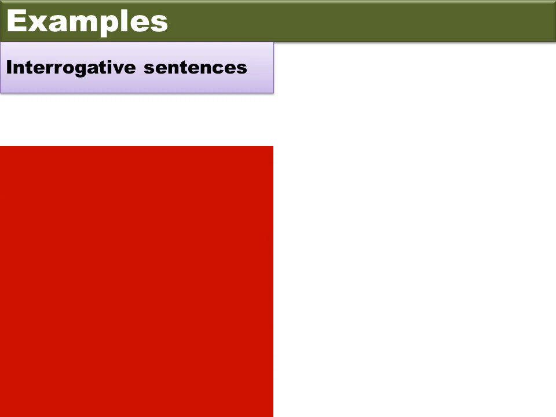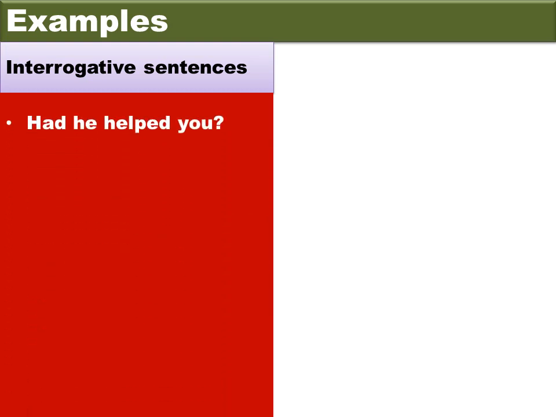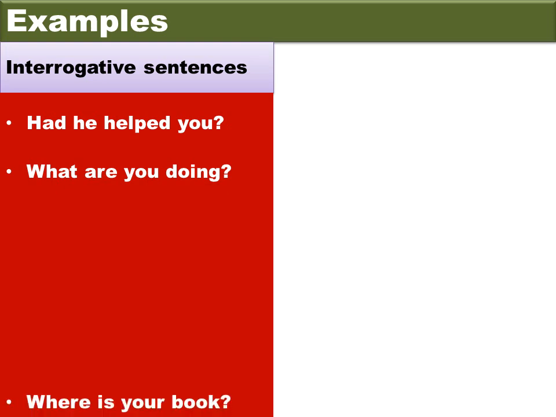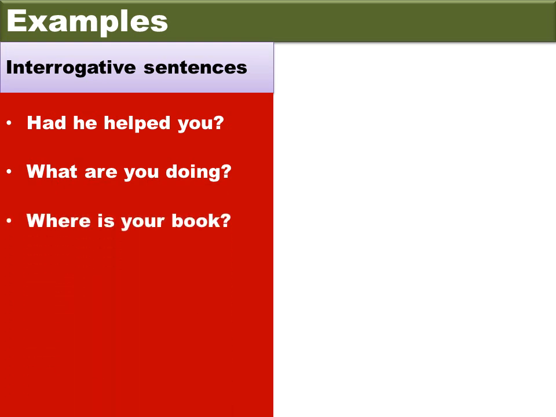The first example for you, there are some interrogative sentences which I have written for you. Let's see the first one. Had he helped you? What are you doing? As you are seeing these questions, try changing them into statements in your rough notebook. Where is your book?